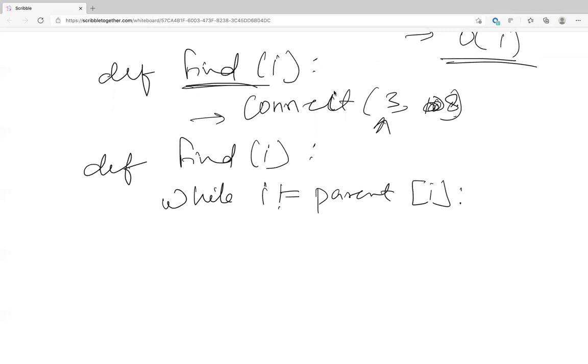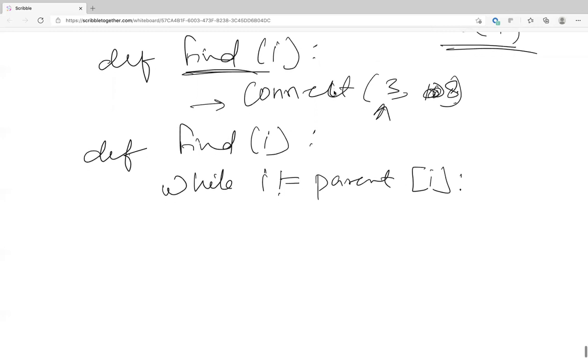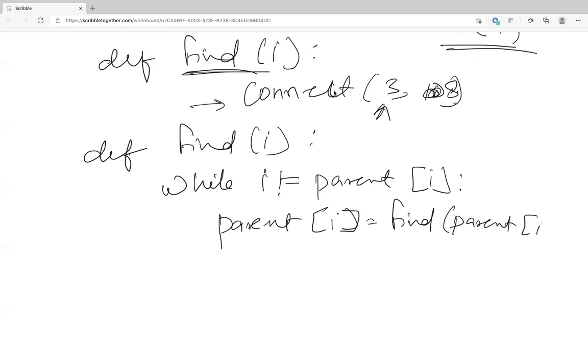Does anyone want to try this? I'll let somebody else try it. Okay, I'll just do it. Parent of I, just note this, this will make sense, is equal to I. So this returns, what do I return? Let's say I return parent of I, while parent of I is not equal to I, change the parent.